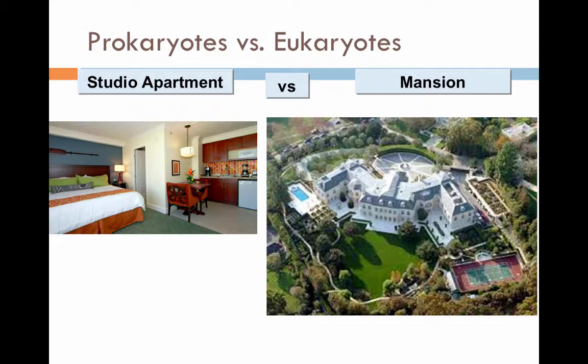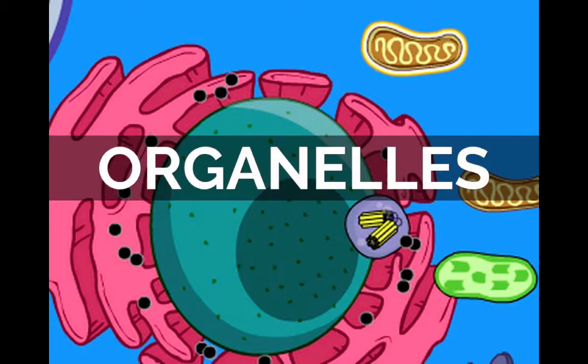So, prokaryotes and eukaryotes pretty much do the exact same thing. They both are very successful types of cells. One just happens to be bigger and more complex than the other. One of the major differences between prokaryotes and eukaryotes is the presence of organelles.